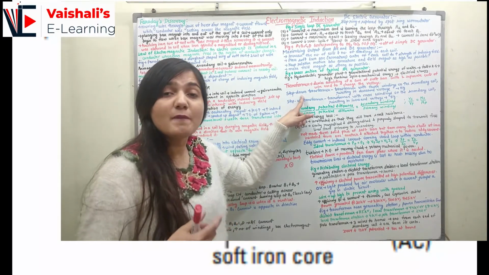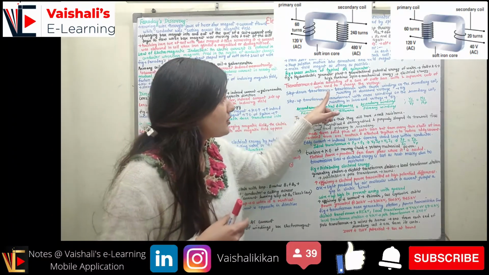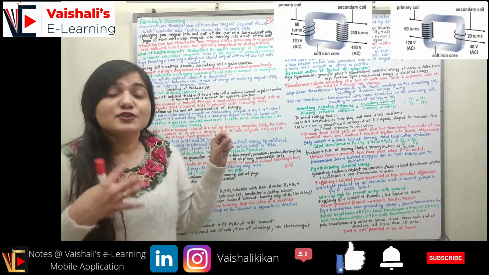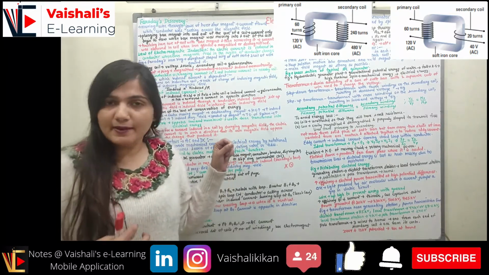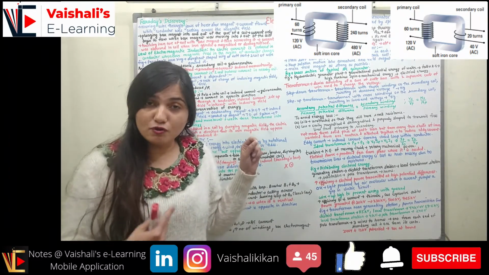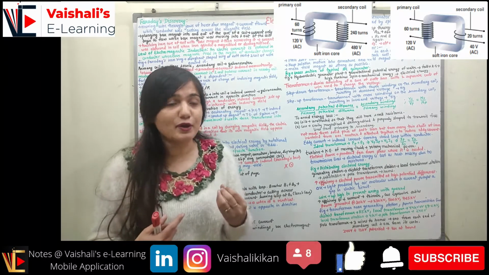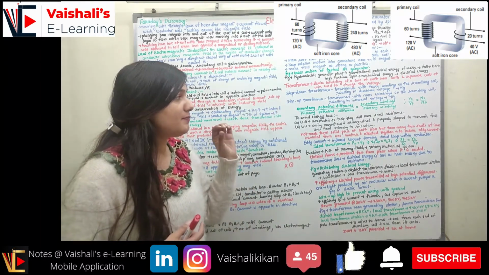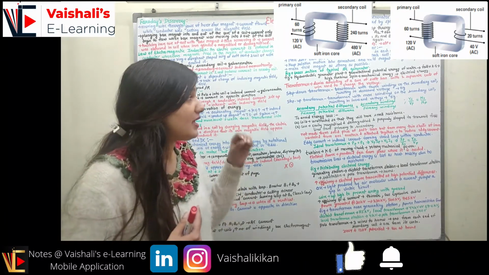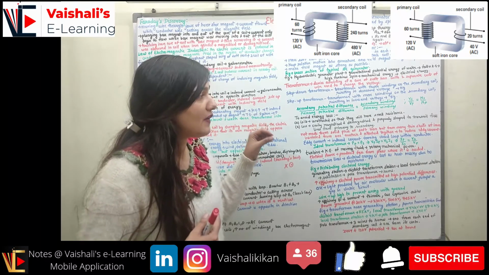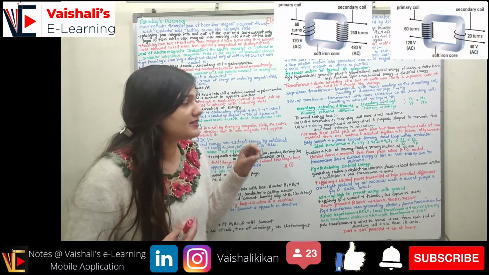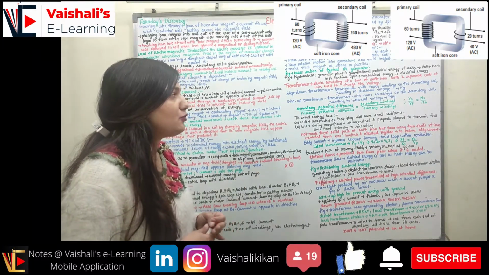In the step down transformer I will get a lower voltage than the input voltage. So it is a transformer with fewer windings on the secondary coil, resulting in decreased voltage. So when I want to reduce the voltage, I will use a step down transformer. When I am using a step down transformer, the primary coil has more windings, and the secondary coil has fewer windings. On the other hand, if I have a step up transformer, the primary coil has fewer windings, and the secondary coil has more windings. So it is a transformer with more windings on the secondary coil, resulting in increased voltage, right? A step up transformer will increase the voltage.